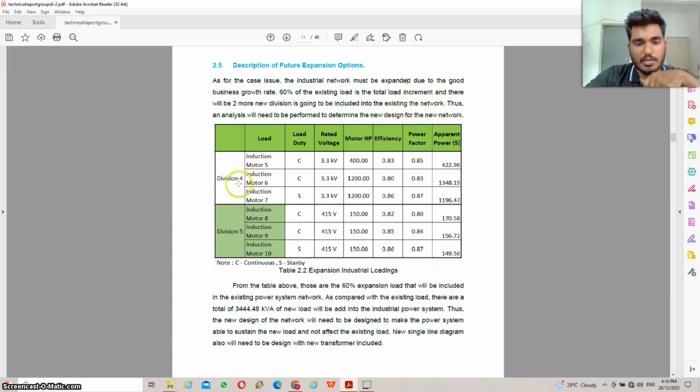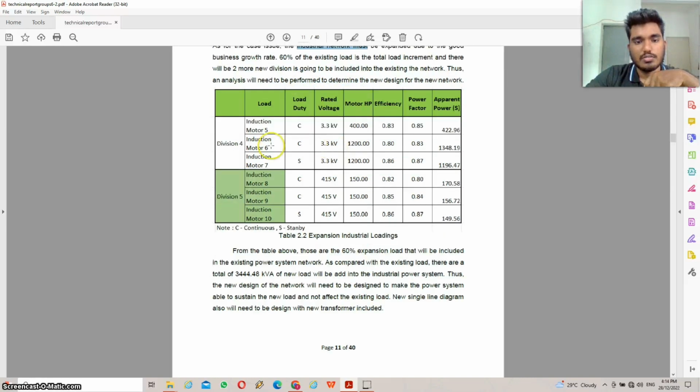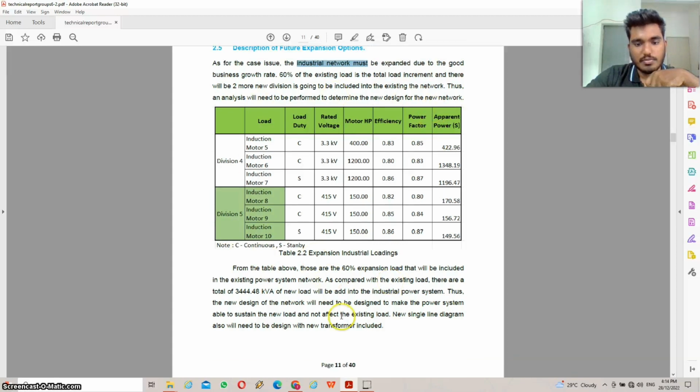So we need to add up division 4 and division 5 for the upcoming future industrial network. So this is the load duty, rated voltage, motor HP, efficiency, power factor, apparent power. These are the things that we need to include in the upcoming calculation.